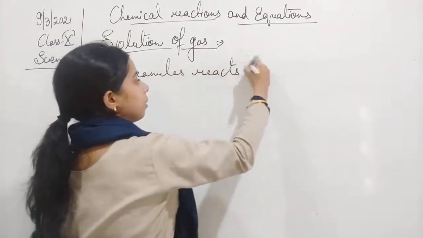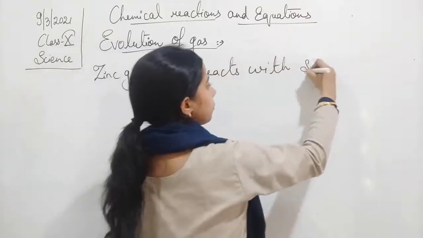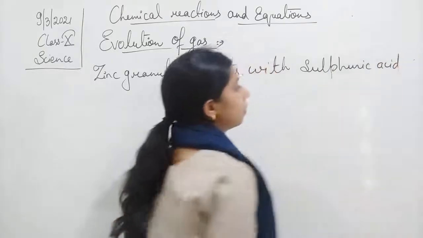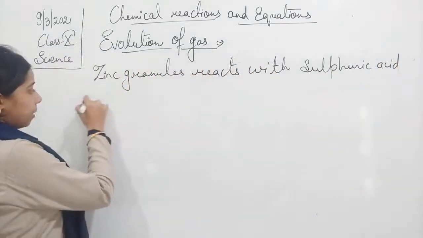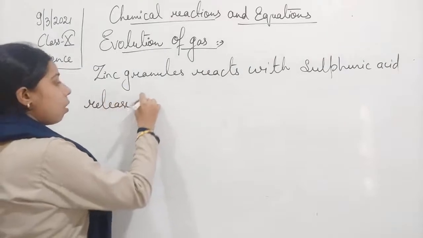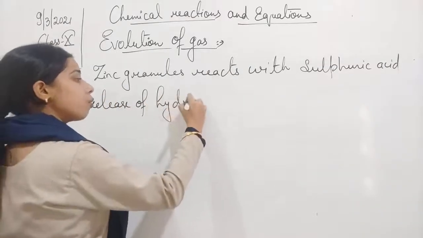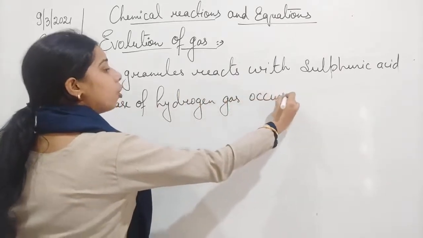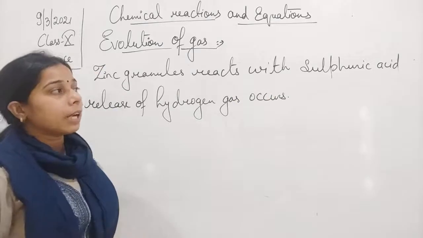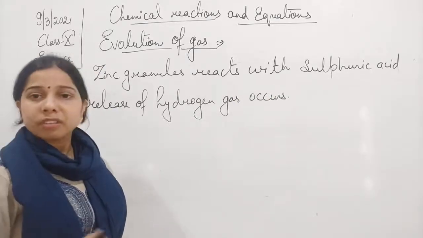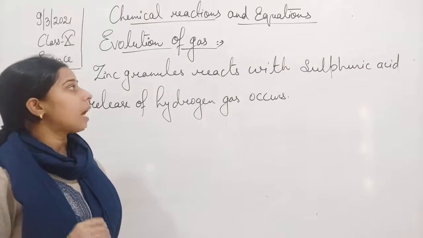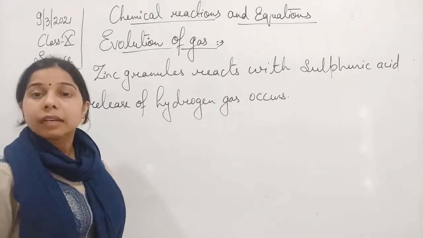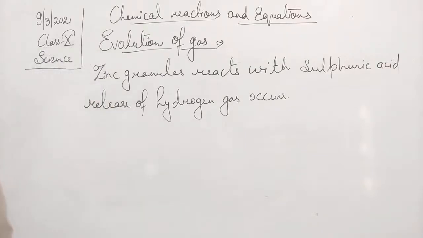zinc granules react with the sulfuric acid, release of hydrogen gas occurs. Normally what happens, first of all we take 2 ml of sulfuric acid in a conical flask, and then we add a few zinc granules into the sulfuric acid. You will find that a reaction starts taking place between them.